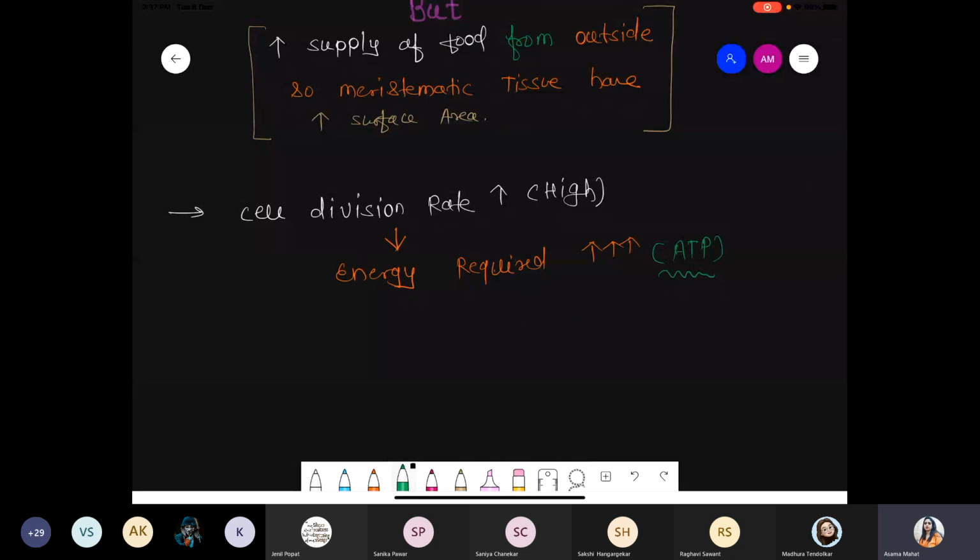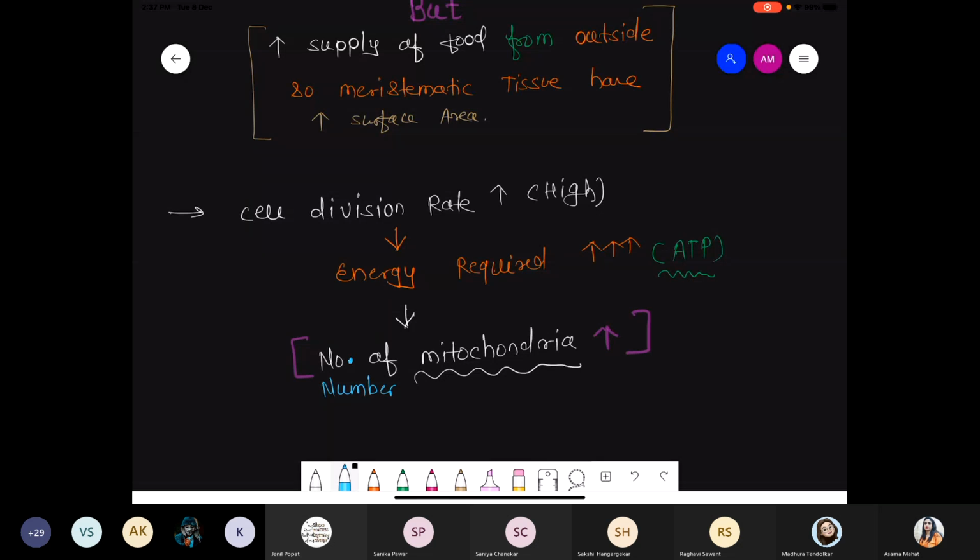The requirement of energy is also high, and that's why the number of mitochondria is high, because mitochondria are the powerhouse of the cell that provide the ATP. So clearly we mention that the number of mitochondria is also high. It's not size, okay? We are talking about number. Please write it down: it's a number. Otherwise you will make mistakes later. Number of the mitochondria is high.